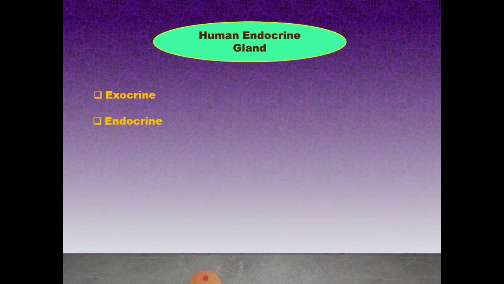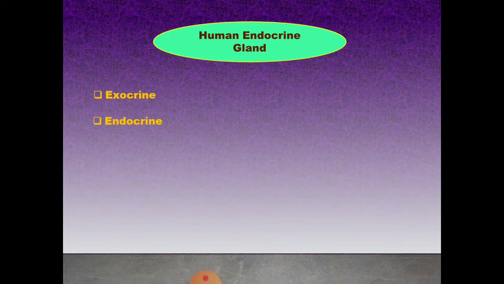Duct means a tube-like structure, for example arteries and veins in the blood circulatory system. That is the exocrine gland. Then the other one is endocrine glands. They do not possess any duct or tube-like structure. Endocrine glands are found in different regions of the body in animals and human beings. These glands are called ductless glands. They secrete hormones in minute quantities.